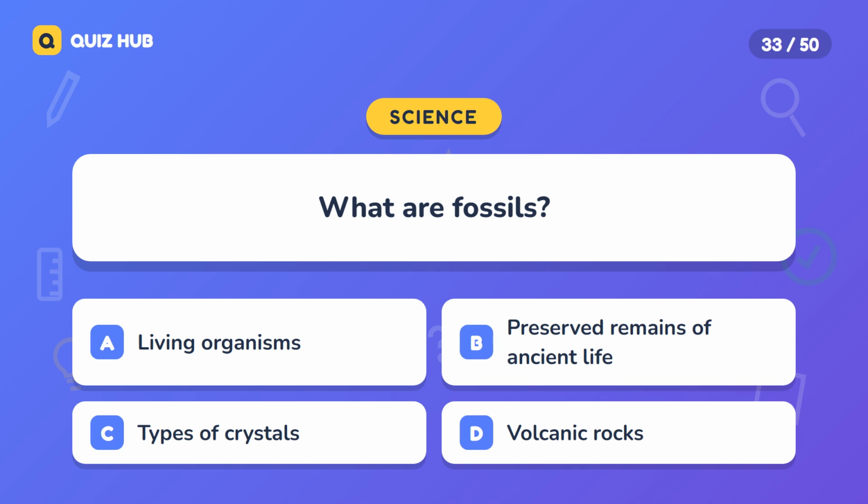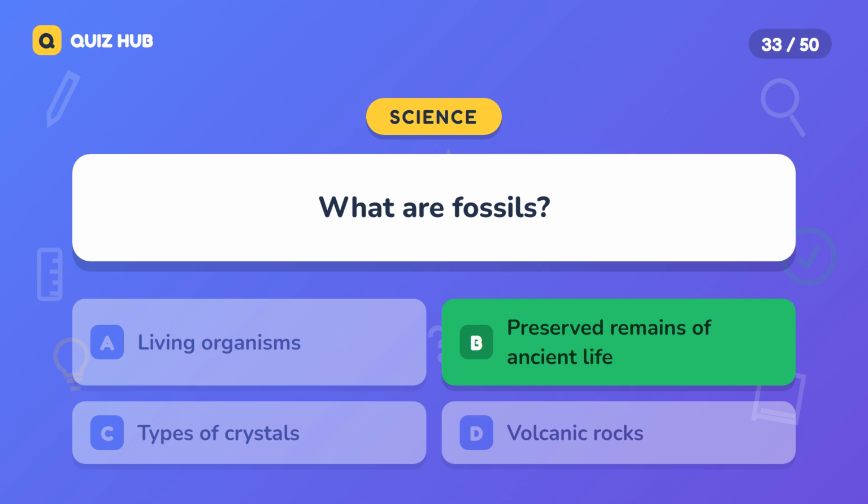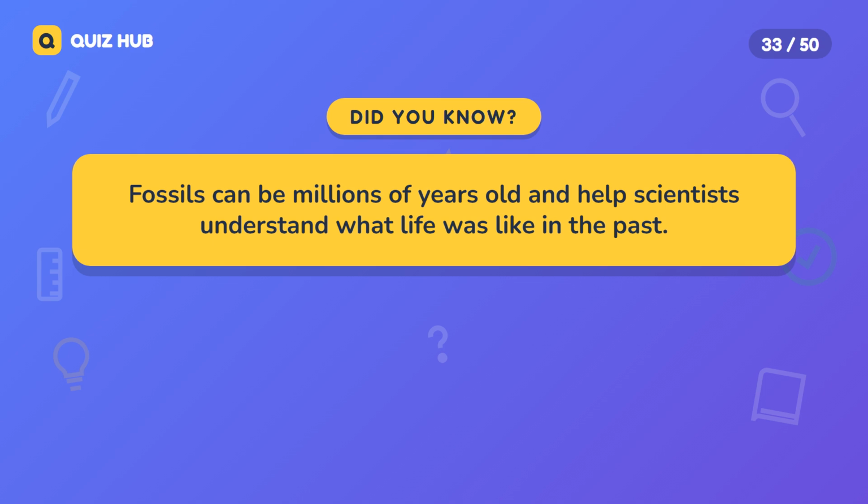Question 33. What are fossils? A. Living organisms. B. Preserved remains of ancient life. C. Types of crystals. D. Volcanic rocks. The correct answer is preserved remains of ancient life. Fossils can be millions of years old and help scientists understand what life was like in the past.